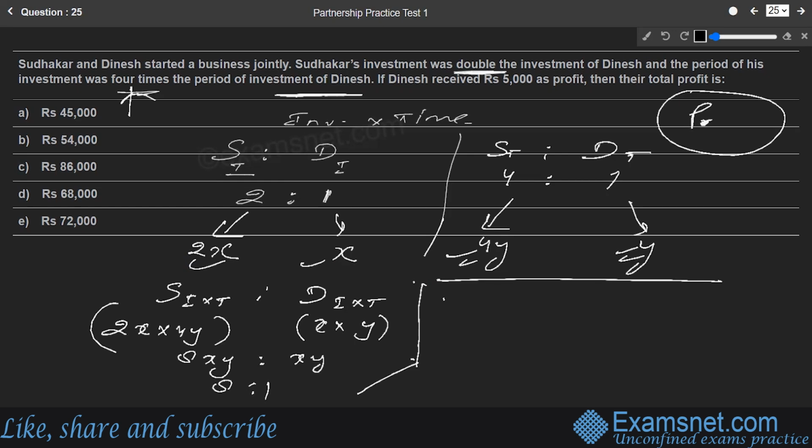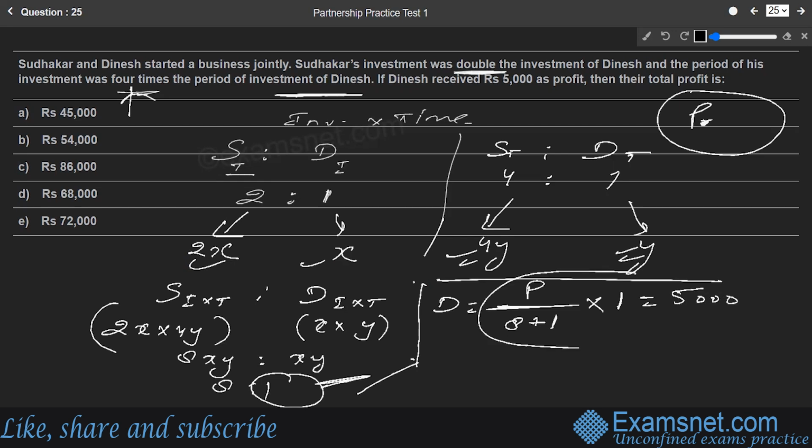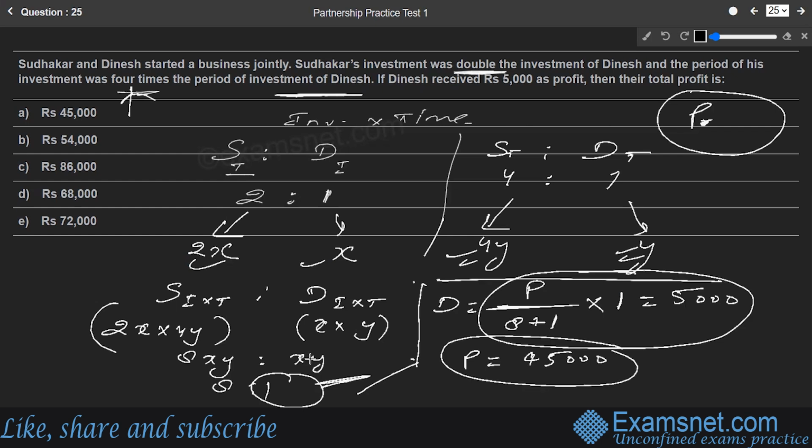Now Dinesh's part in the total profit P will be P, the total profit, divided by the sum of the ratio terms, that is 8 plus 1, into Dinesh's part, which is the second part, 1. So into 1, and Dinesh's part is already given as 5,000 rupees. This is the equation that we are supposed to solve for P. If we solve for P, this comes out to be 9 into 5, that is 45,000 rupees. So the total profit is 45,000 rupees, which is available in option A and is the right answer.